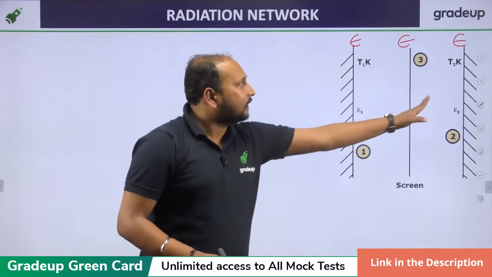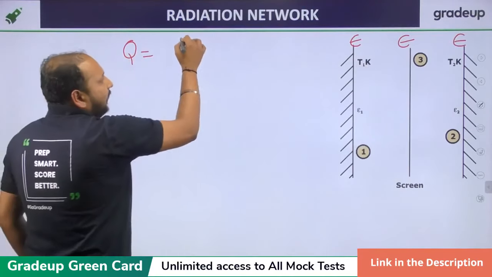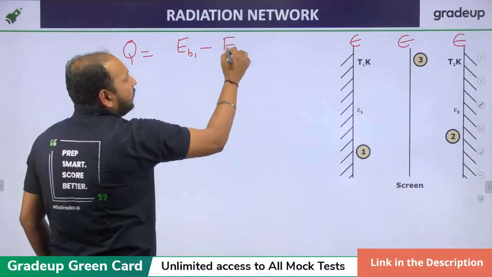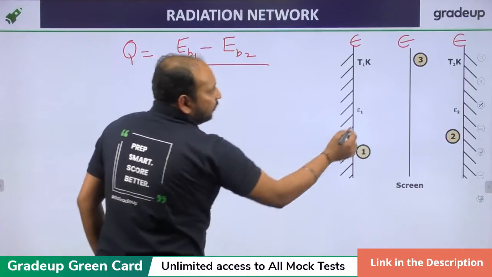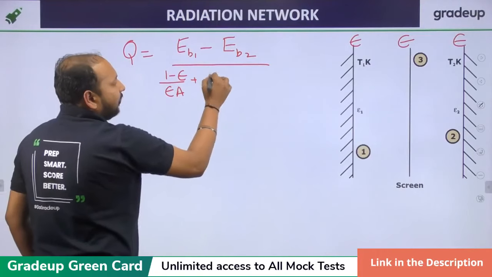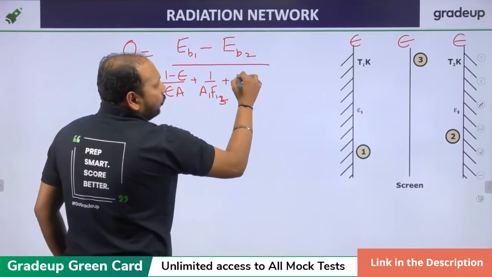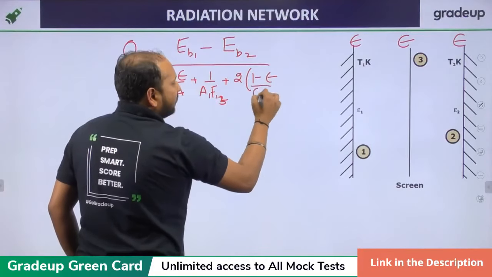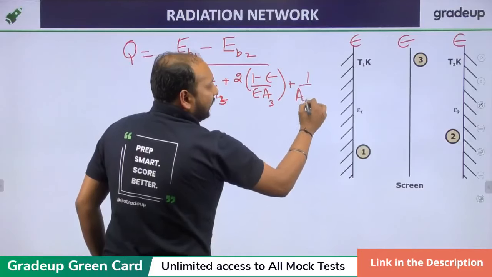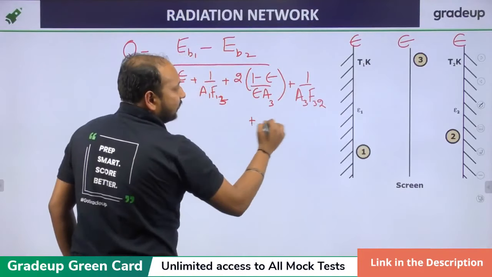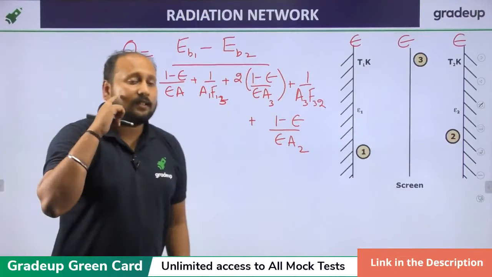So the net heat transfer will be EB1 minus EB2 upon, if you write this, (1 minus E upon E into A) plus 1 upon A1 F13 plus twice (1 minus emissivity upon emissivity into A), which is for 3, plus 1 upon A3 F32 plus (1 minus emissivity upon emissivity into A2). Clear? So this is the number of resistances which we are having.